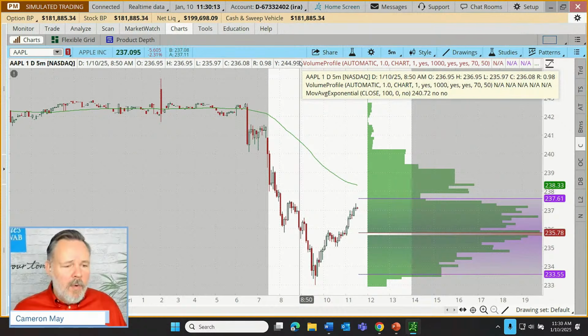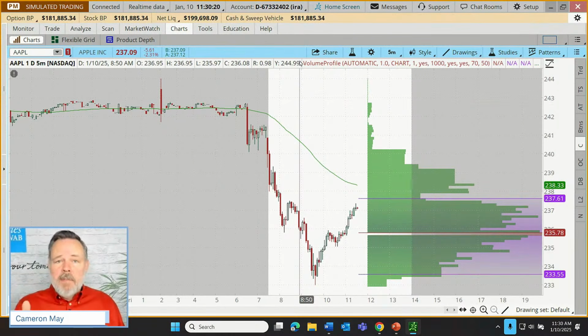AJ says, do you think this will work on shorter time frames? AJ, this approach is commonly used by traders on a whole range of time frames. So yeah, the tool can be adapted to different time frames. But regardless of time frame, of course, there's no guarantee of performance on a specific trade, right?